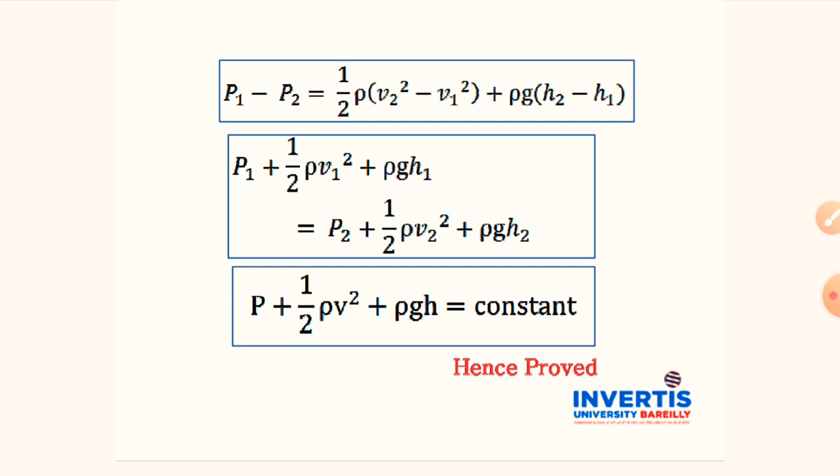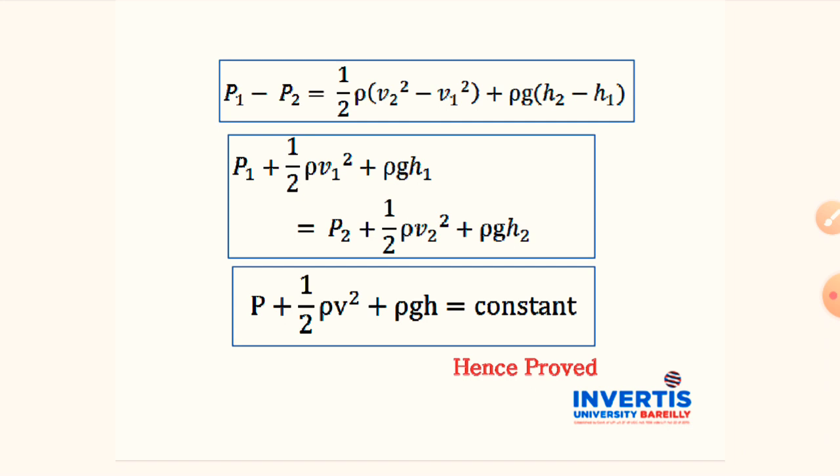This equation is also written as P1 plus half rho v1 square plus rho g h1 equal to P2 plus half rho v2 square plus rho g h2.